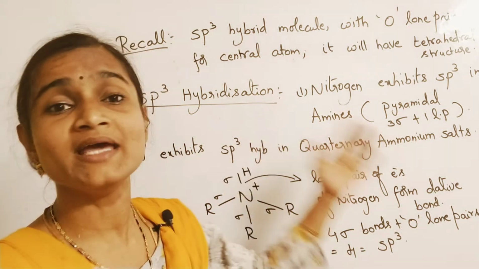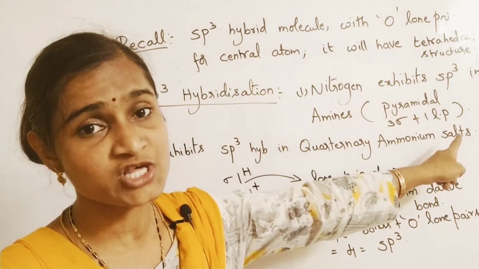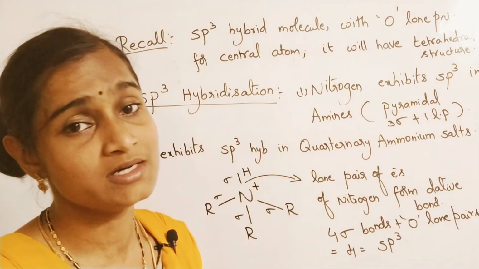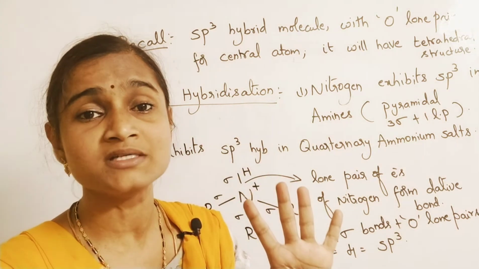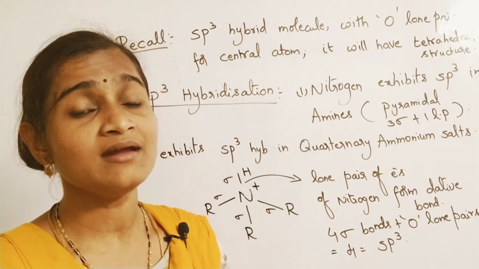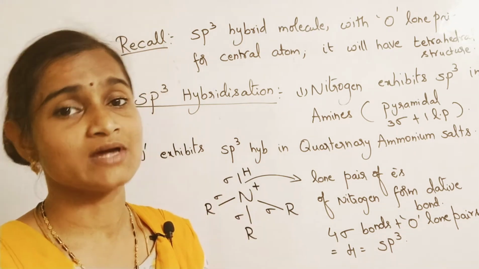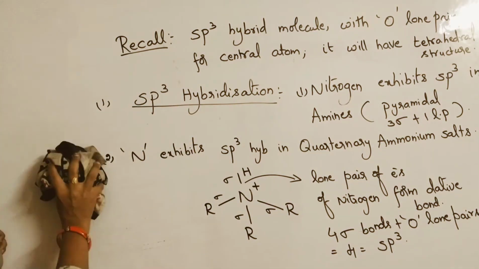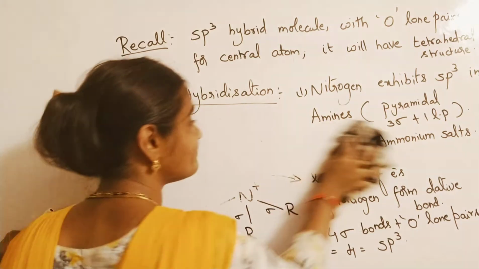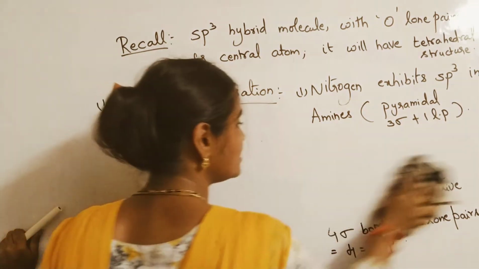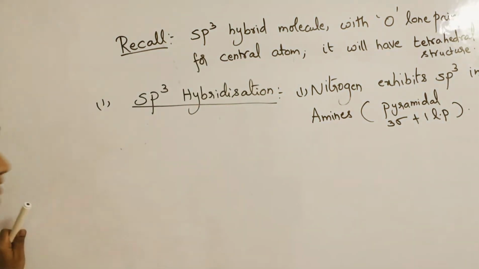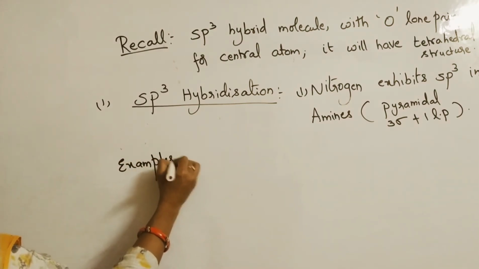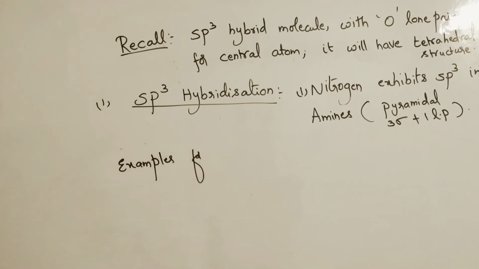In case of amines, it is exhibiting sp3 with pyramidal shape with one lone pair. But in case of quaternary ammonium salts, it is exhibiting 4 sigma bonds with 0 lone pairs, and the shape will be tetrahedral structure. So what are the examples for quaternary ammonium salts? Some examples you can take down.